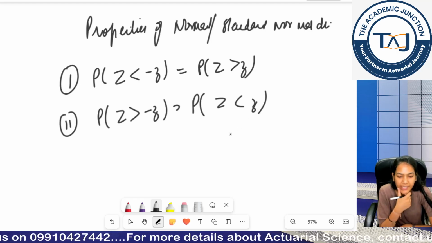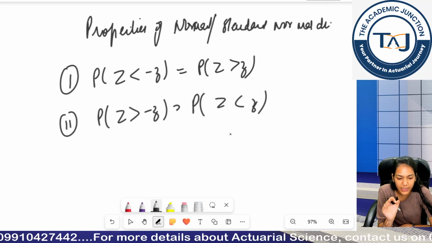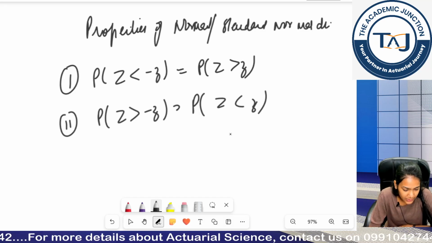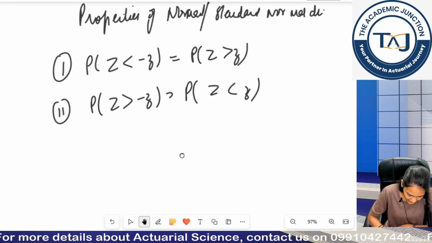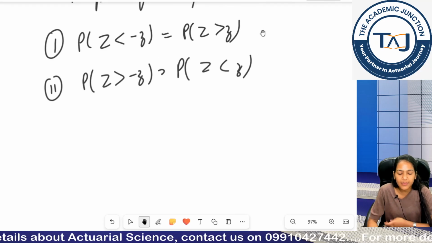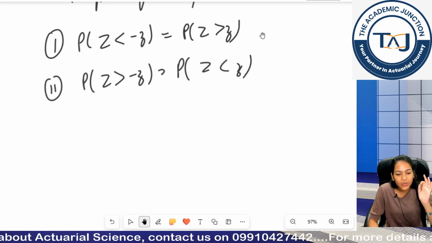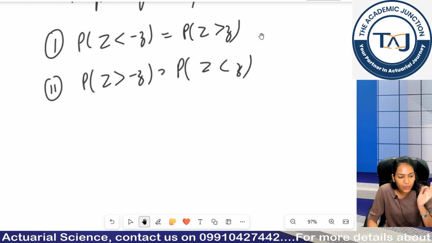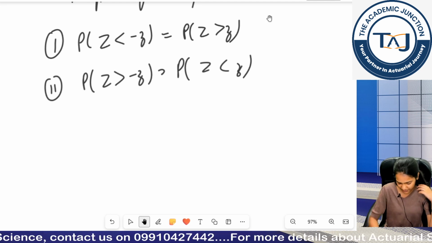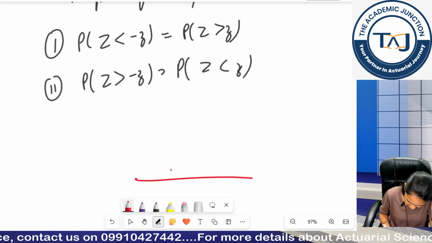I interpret this using the graph only. The normal distribution's curve itself tells everything. So I teach you how you can interpret this value using the curve only. Sometimes you may forget this relationship, but if you know how to analyze the curve, you can simply get this relationship. How? Let's see.